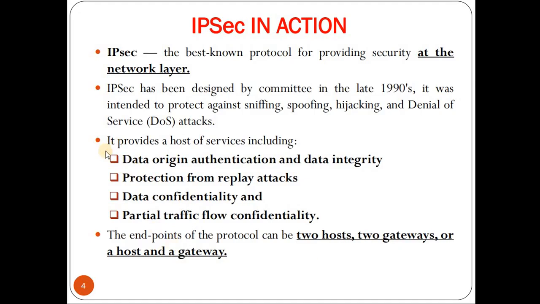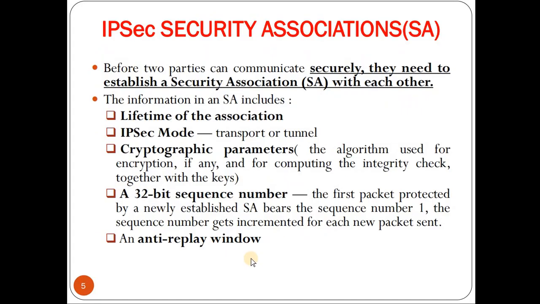That is, all the services that are listed above can be provided between two hosts, between two gateways, and between a host and a gateway. Before we go through the IPsec protocol, we need to know what an IPsec Security Association, that is SA, is. So before two parties can communicate securely, they need to establish a security association with each other.